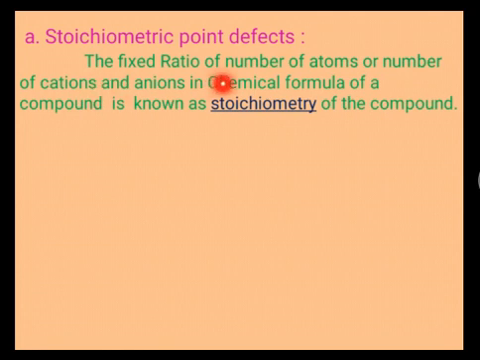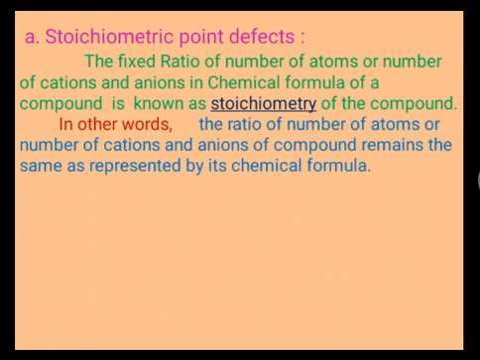A fixed ratio of the number of atoms, or the number of cations and anions, in the chemical formula of a compound is known as the stoichiometry of the compound. It means the cations and anions are in a fixed ratio.